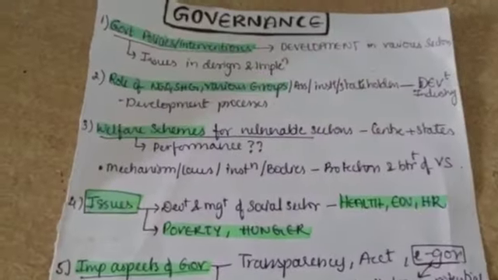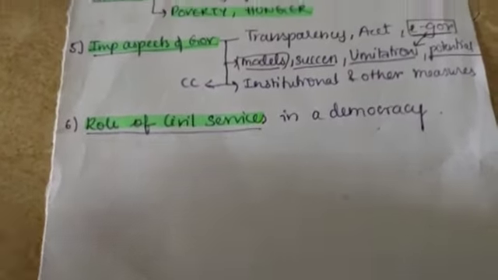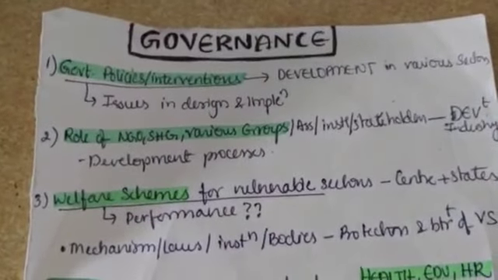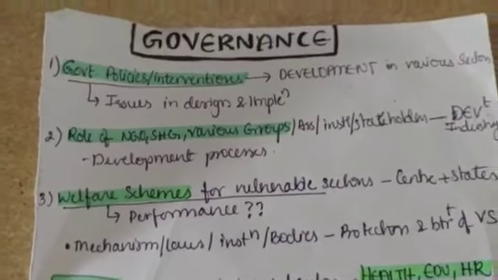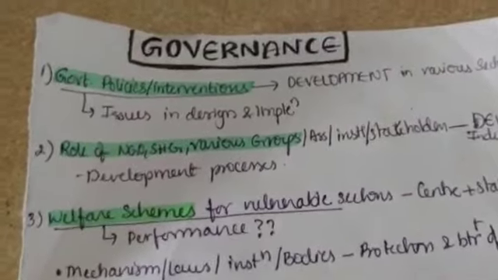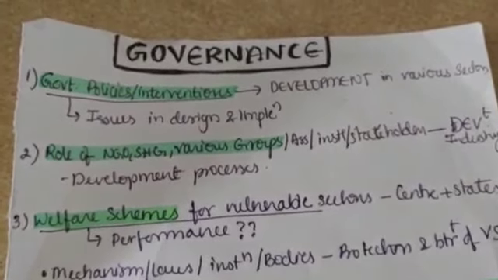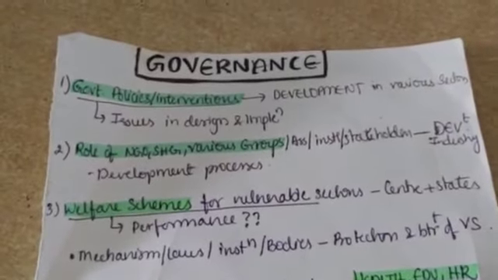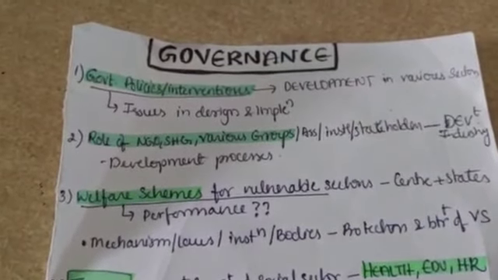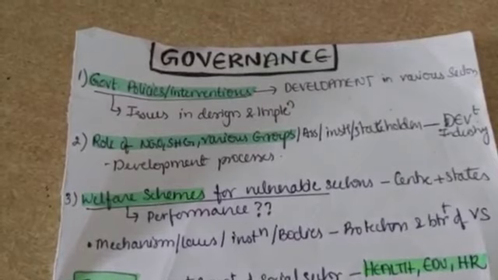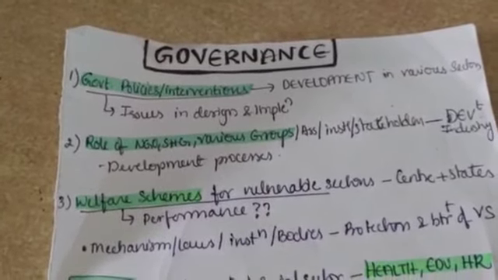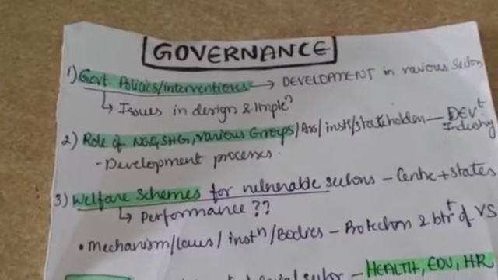Next is governance. In governance, here also I have divided it into 6 parts. So what consists of governance? Governance, government policies and interventions that are related to development in various sections, issues in design and implementation of those policies and interventions. So the first one is a basic thing, that is government policies and their interventions.